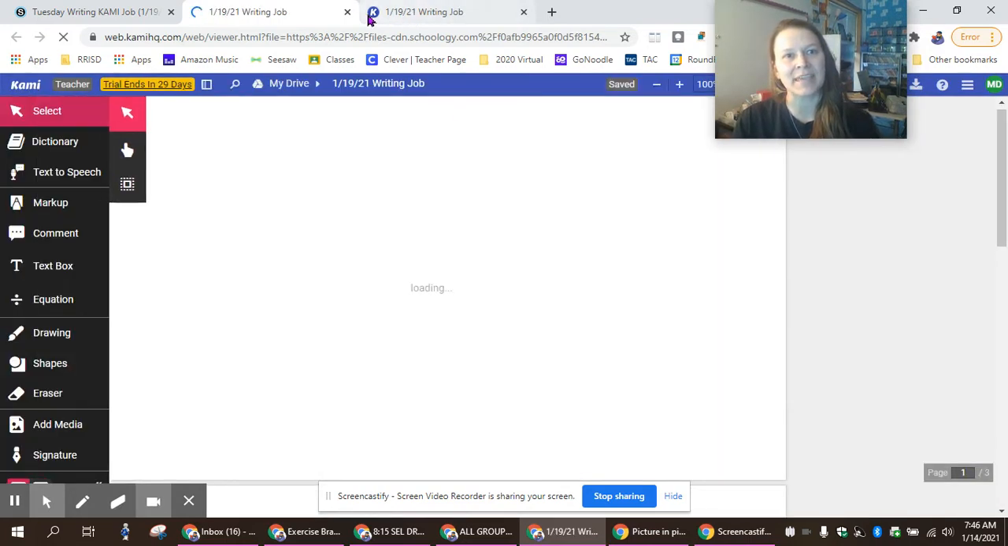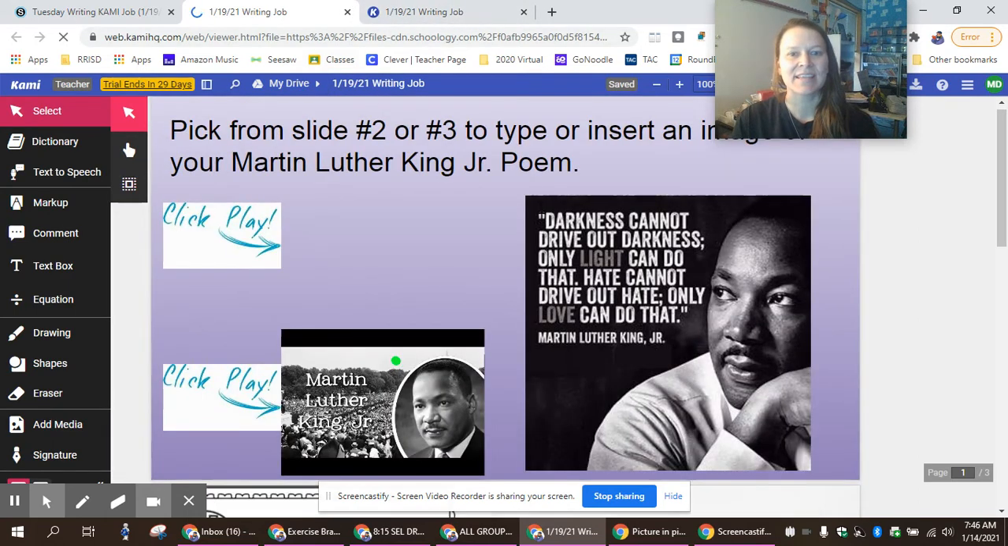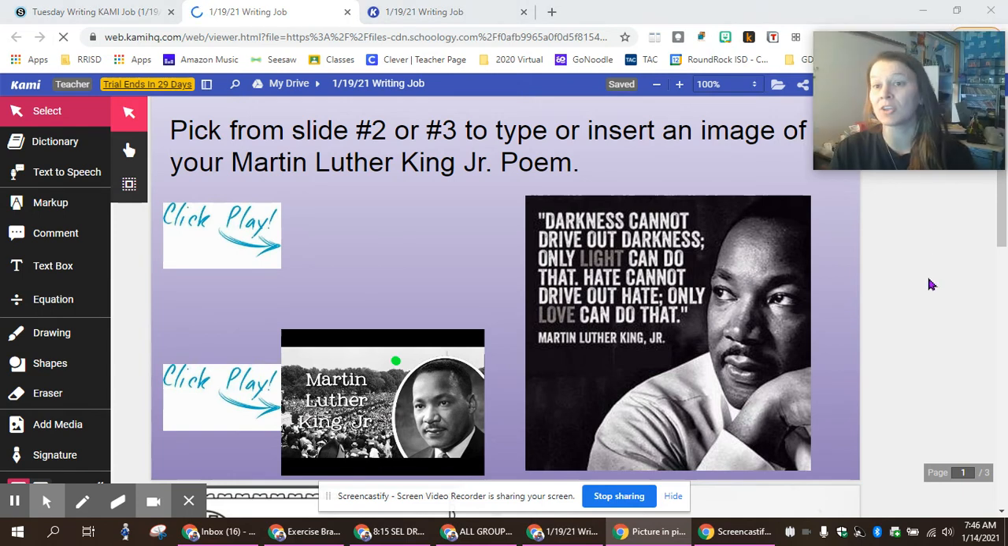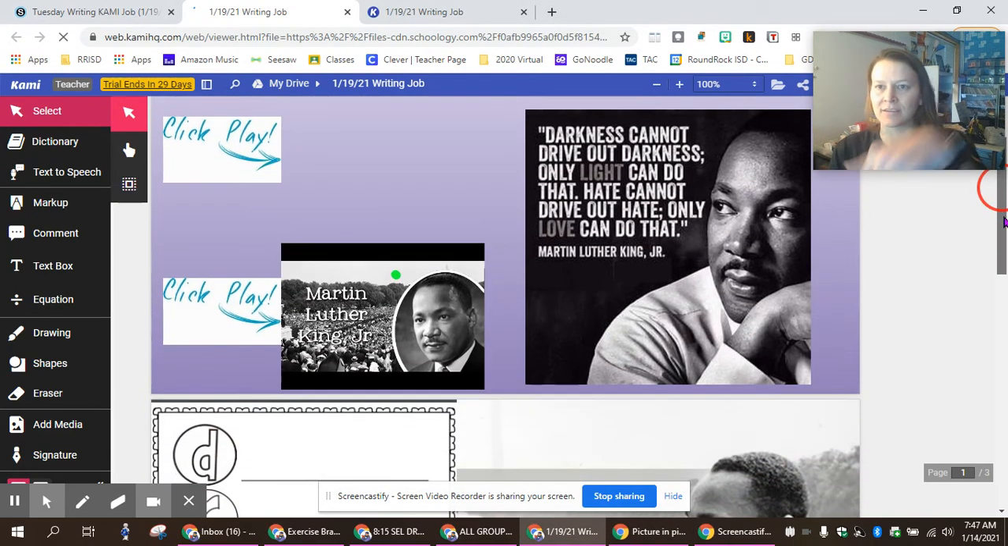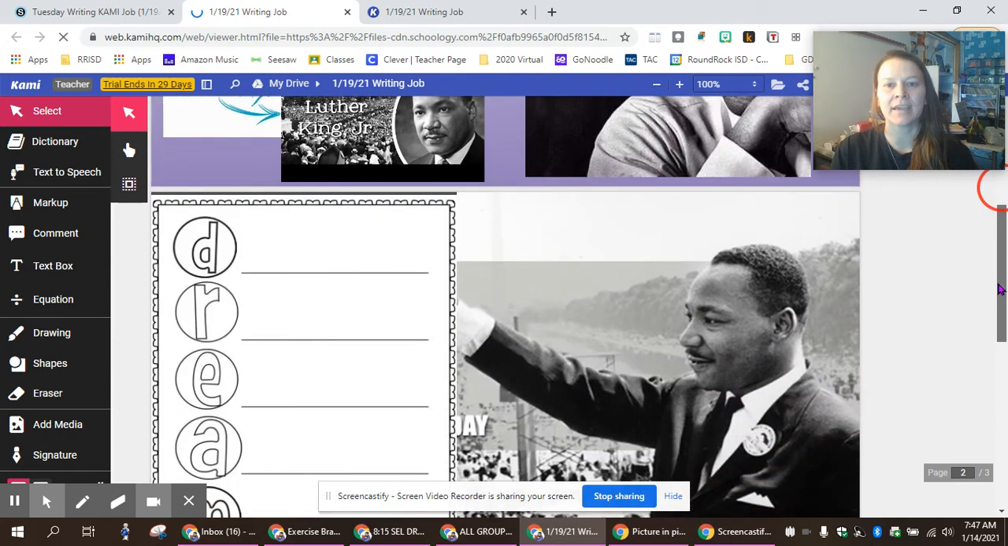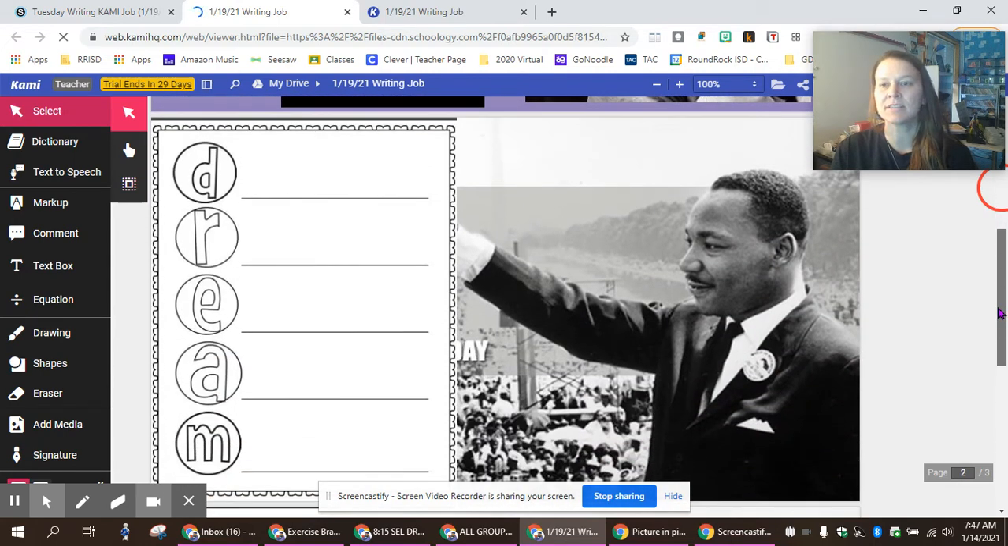So once I open up Kami, here it comes. And there's lots of cool things in Kami that I'm going to show you along the way as we are learning about Martin Luther King Jr. today. Right here, it does tell you on the first slide, pick from slide number 2 or 3 to type or insert an image of a Martin Luther King Jr. poem. So when you scroll down in Kami, it's going to be the same thing as always. I can go over here and scroll down. I can use my arrows on my keyboard. I'm going to see a poem here that we're about to go over.